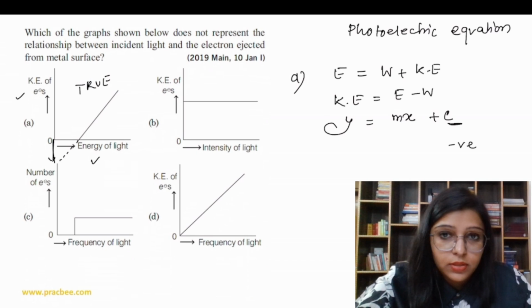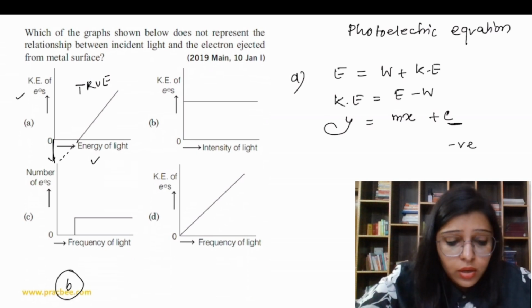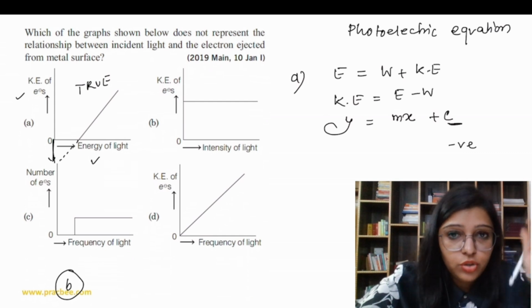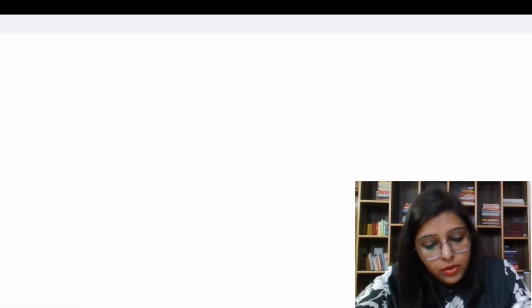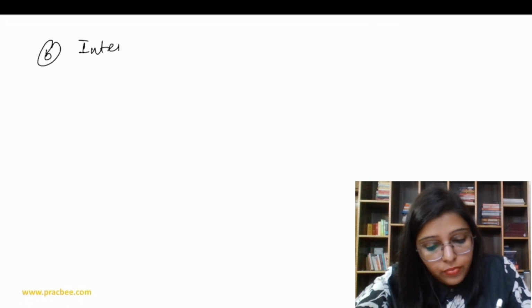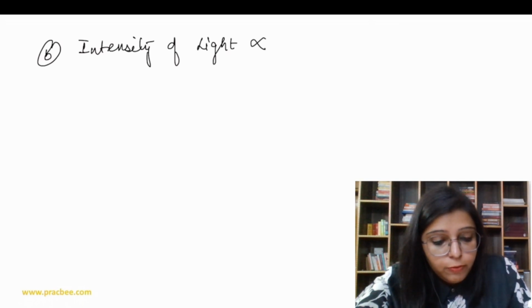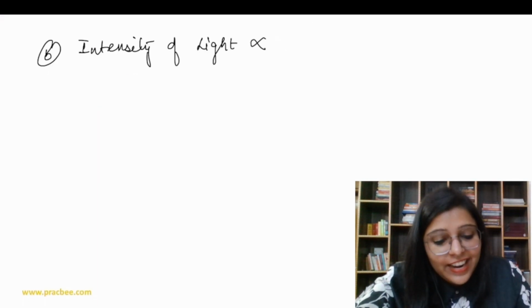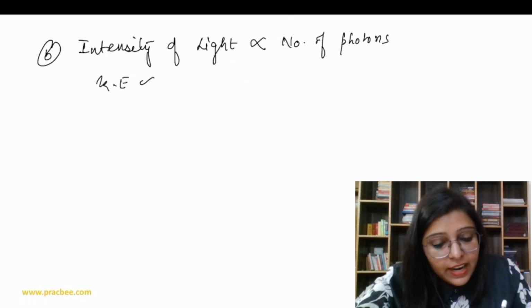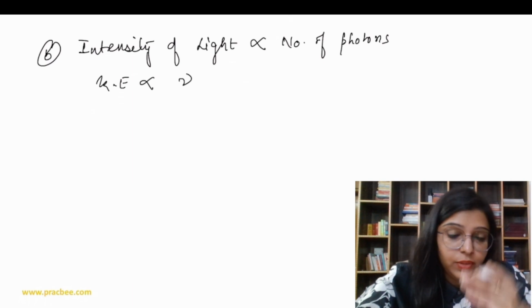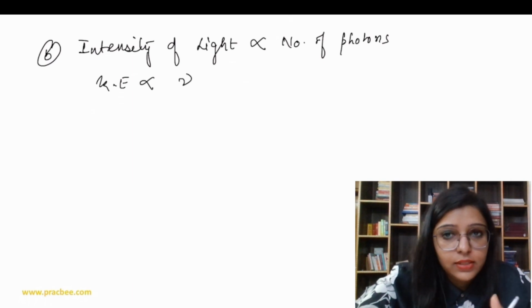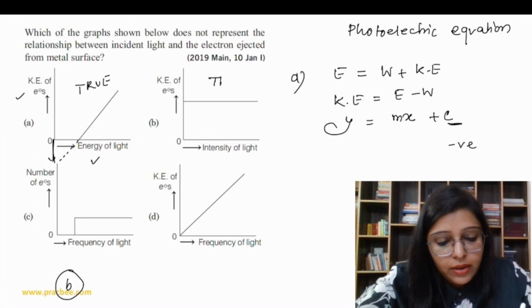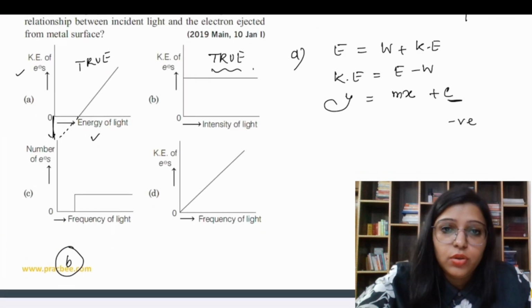Now let's see the second one, B. Kinetic energy of electrons, there is no change with the intensity of light. Intensity of light is directly proportional to the number of photons, while kinetic energy is directly proportional to the frequency of the incident radiation. So it doesn't change with the intensity of light. So this graph is also true.